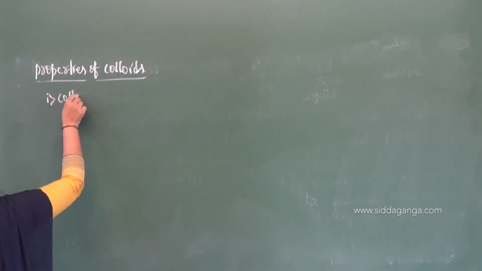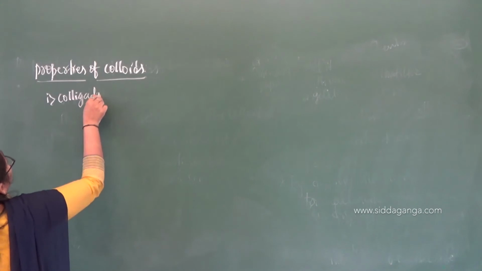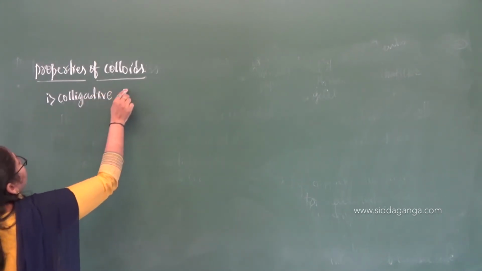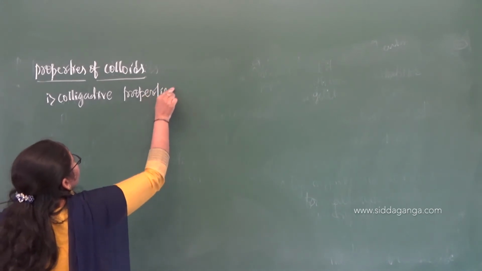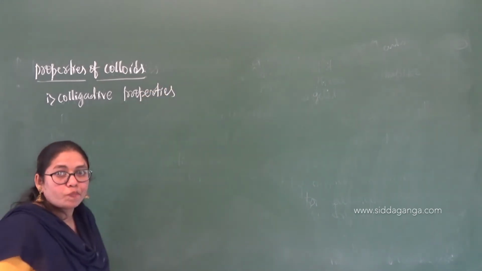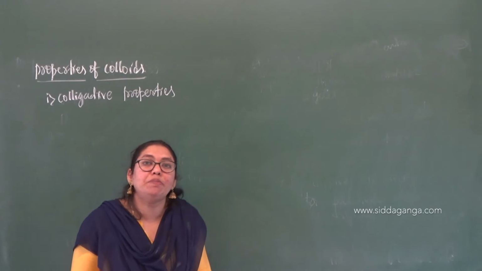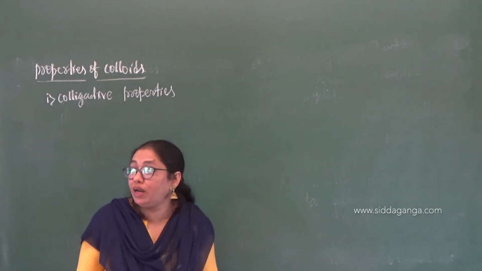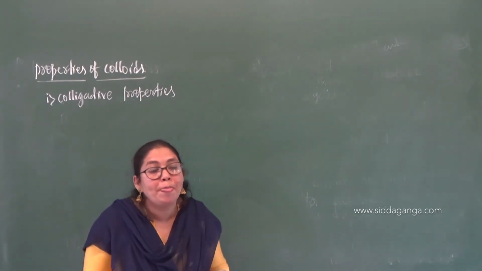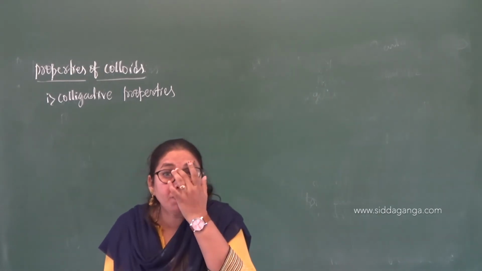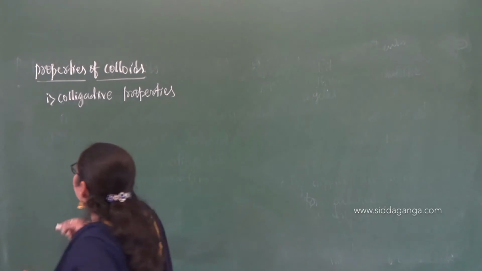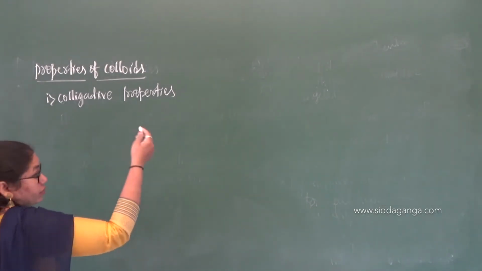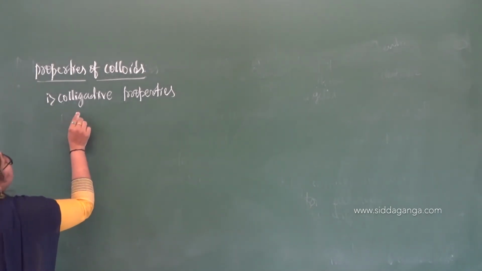You already learned these in your solutions chapter: colligative properties are the properties which depend on the number of particles. They will not depend on a single particle. They depend on the number of particles present in that particular solution. So what are those properties? Just recall what you have done in solutions.